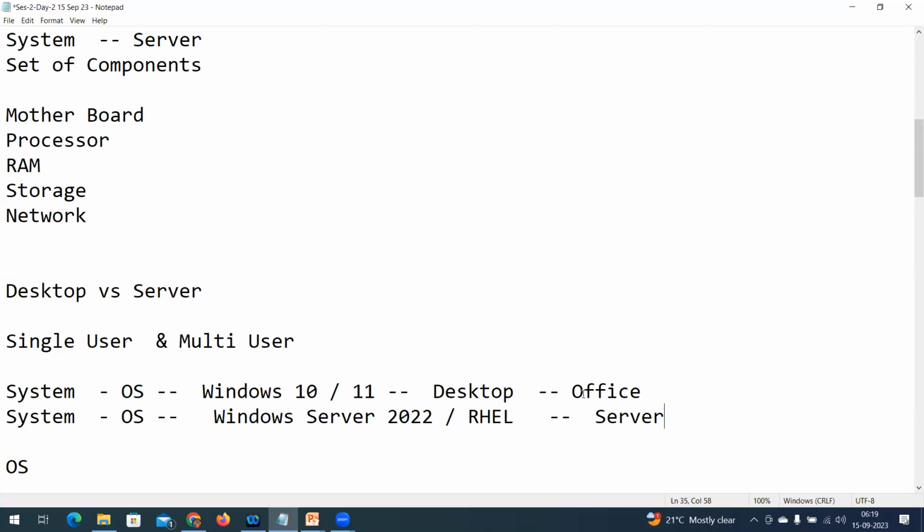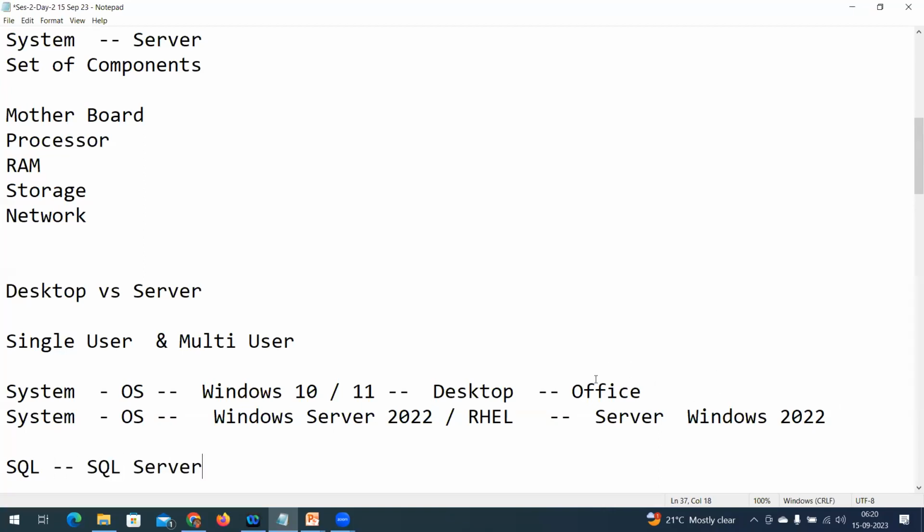Whereas on the server, I install Windows 2022, and I can call the same system a server, an operating system as a 2022 server.